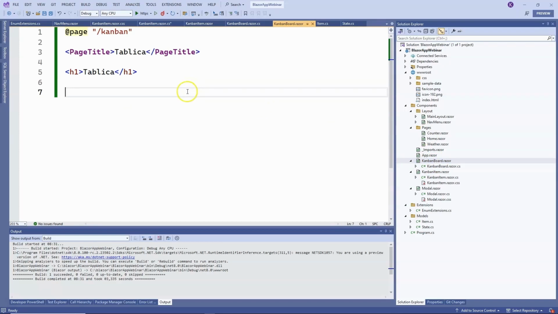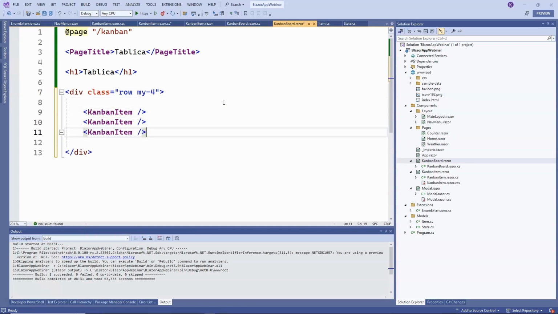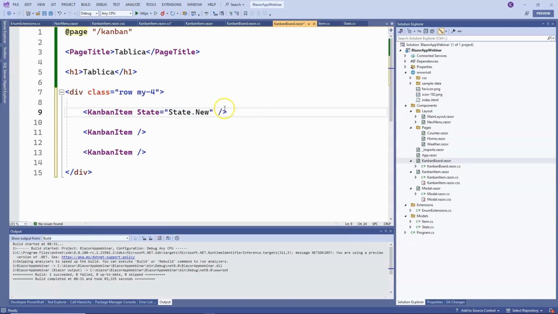Now we return to the Kanban board, and here we will want to use our components. So let's add a div, class row, and set the margins vertically to 4. And here we will want to have 3 columns, so KanbanItem, 3 different columns.